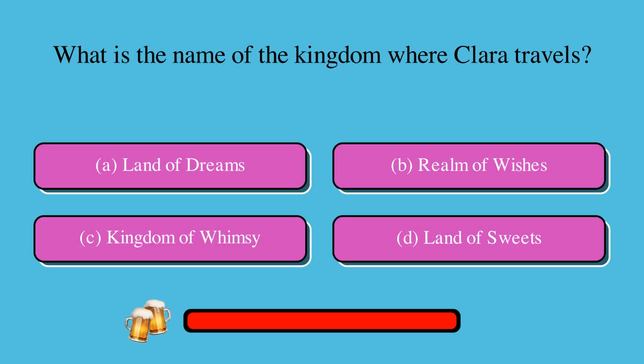What is the name of the kingdom where Clara travels? Is it A. Land of Dreams, B. Realm of Wishes, C. Kingdom of Whimsy, or D. Land of Sweets? The correct answer is D. Land of Sweets.